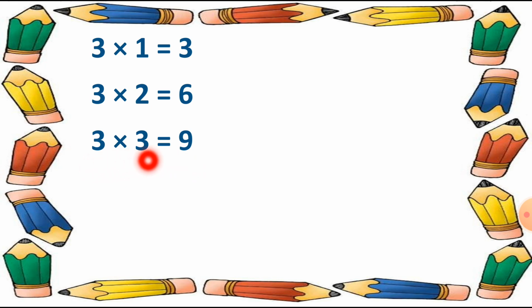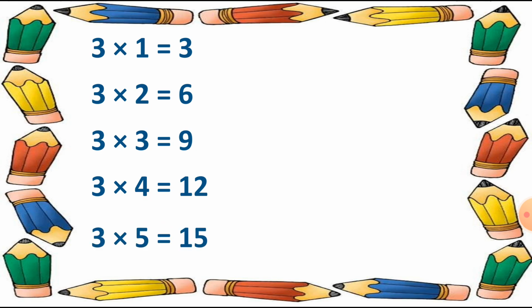After it, 3 fours are 12. Then 3 fives are 15. Then 3 six are 18.